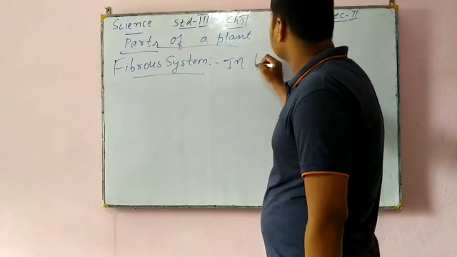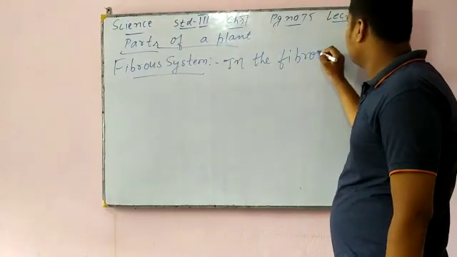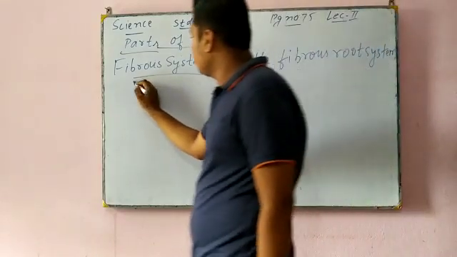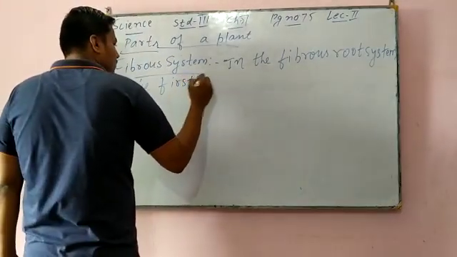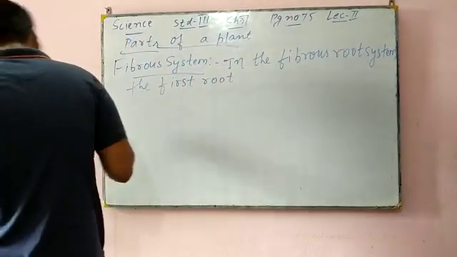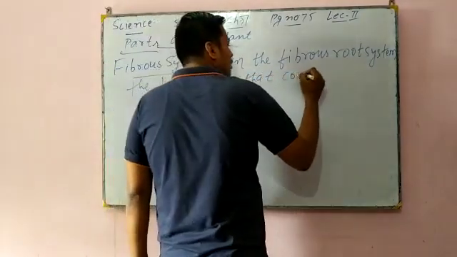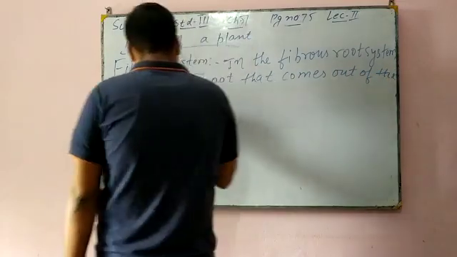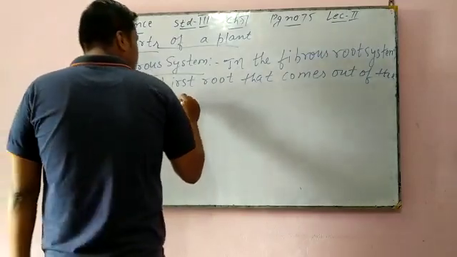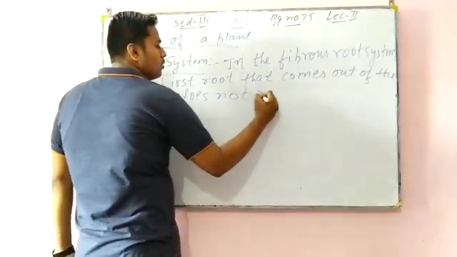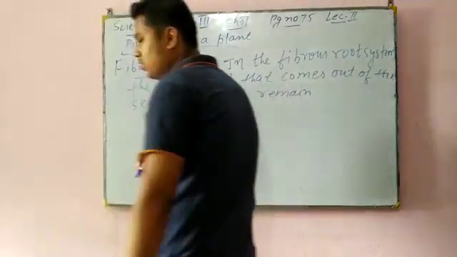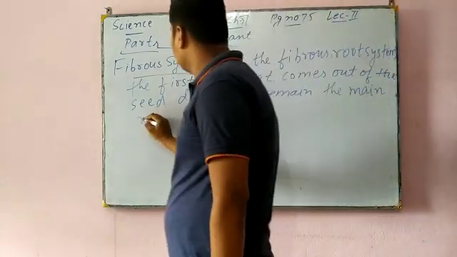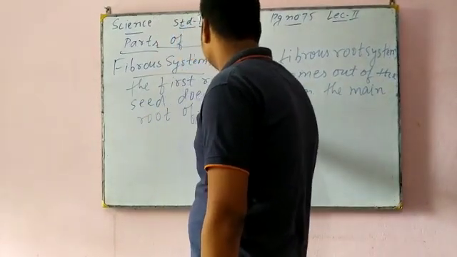In the fibrous root system, the first root that comes out of the seed does not remain the main root of the plant.